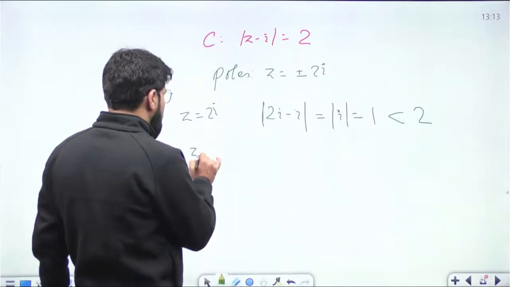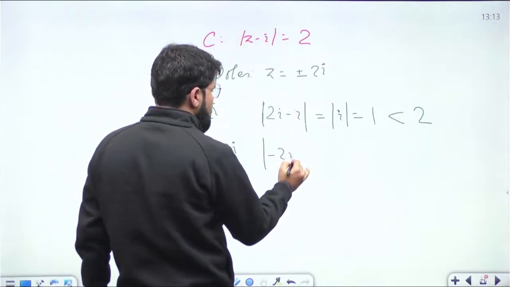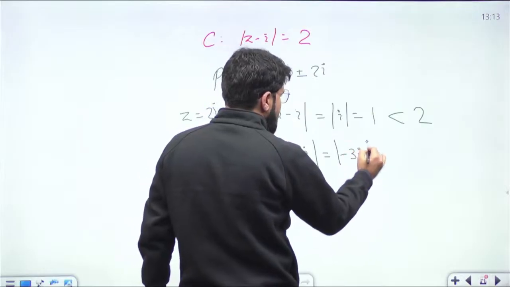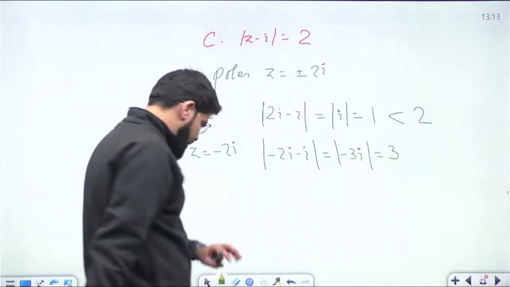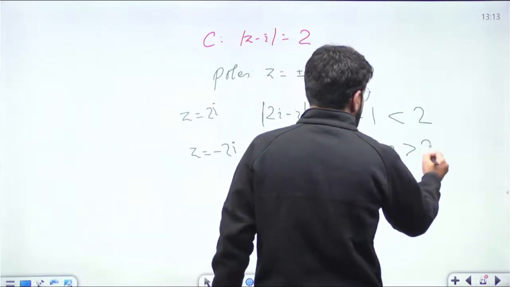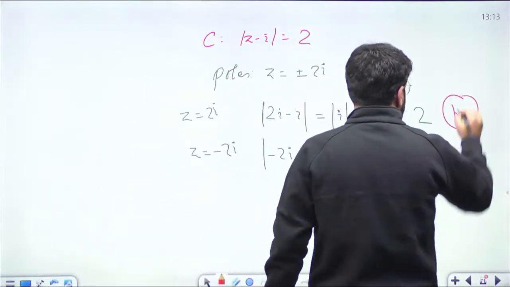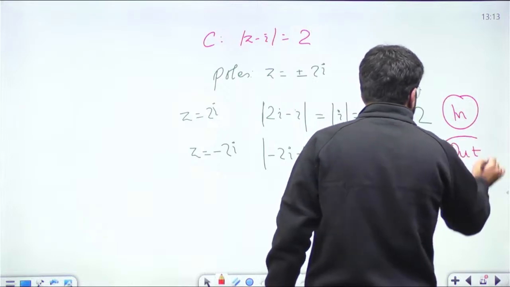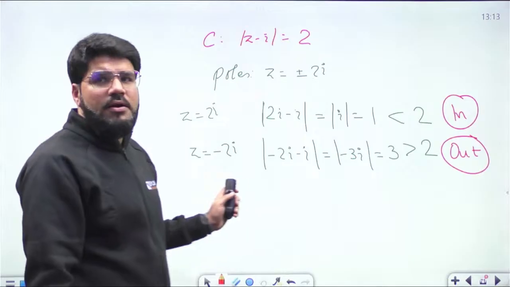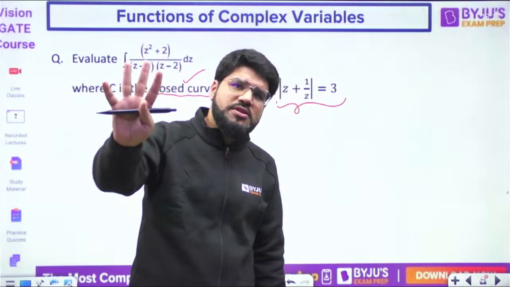When you put z equal to minus 2i here, modulus of minus 2i minus i means modulus of minus 3i. What is modulus of minus 3i? It is 3, and that is greater than 2. So when you get less than 2, it is an inside point. When you get greater than 2, it is an outside point. Clear? Same thing you have to apply. Don't worry, the question will be with a closed curve only.